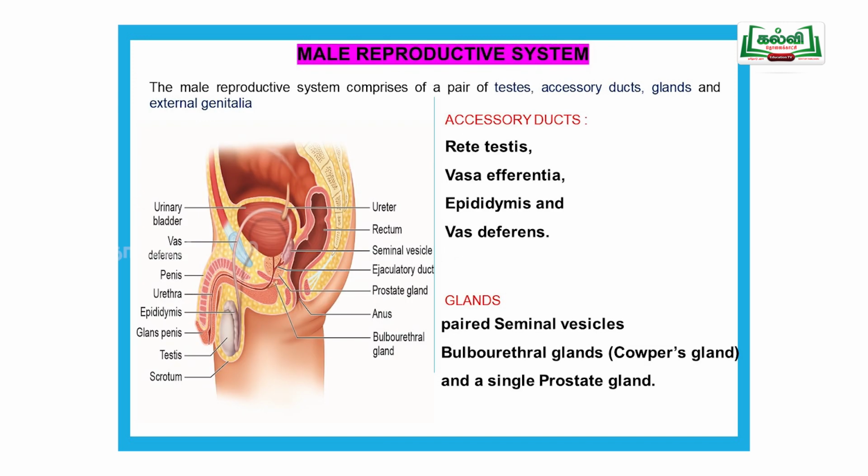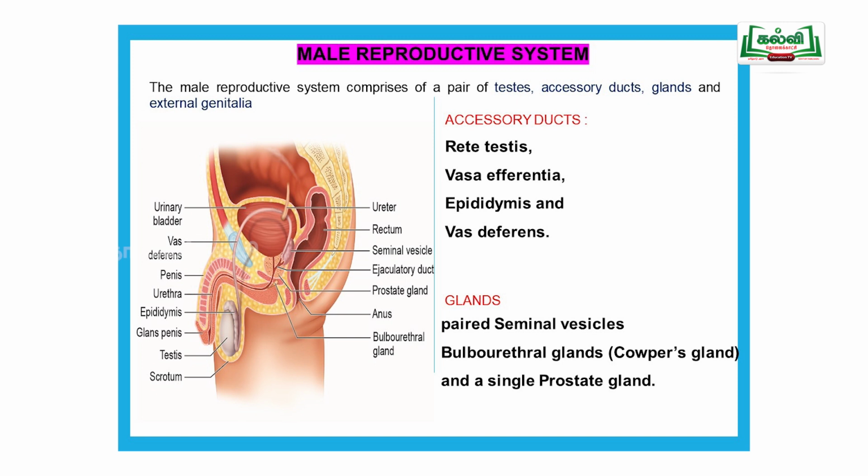Next one is the male reproductive system. Here, already you know the testis. The testis is the male reproductive organ. Accessory ducts are also present, as well as accessory glands. What are the accessory ducts? Rete testis, vasa efferentia, epididymis and vas deferens.